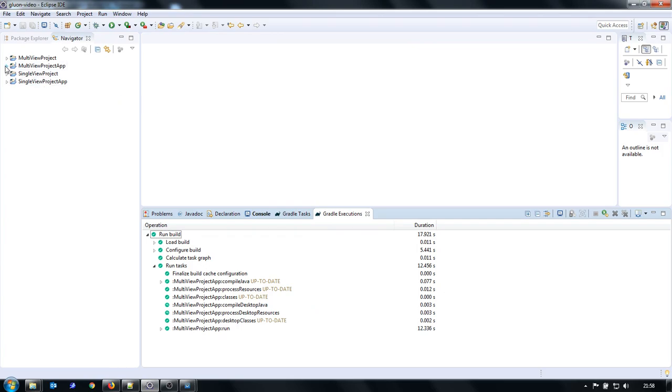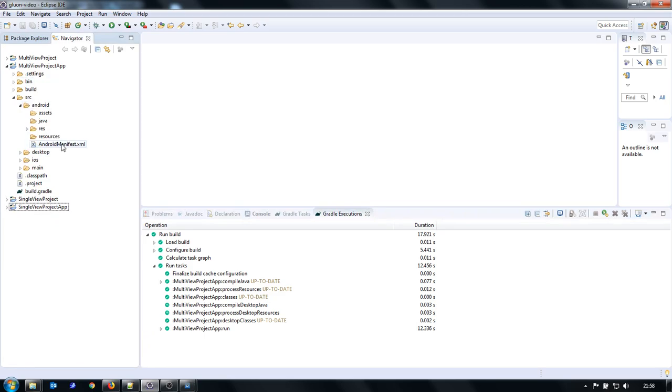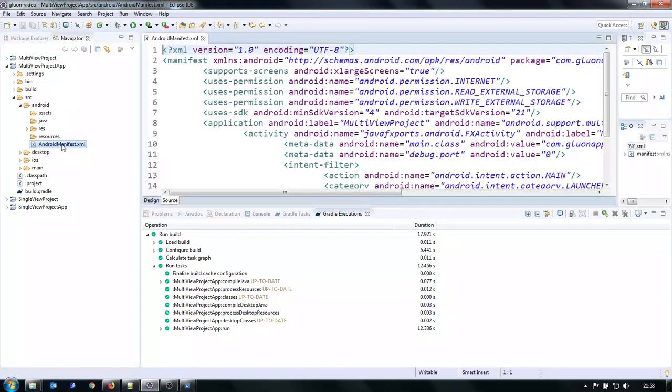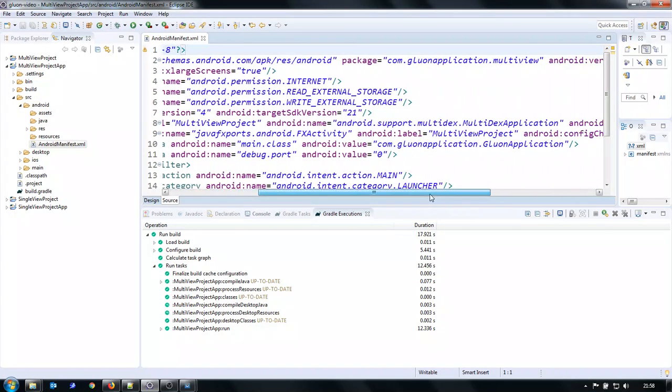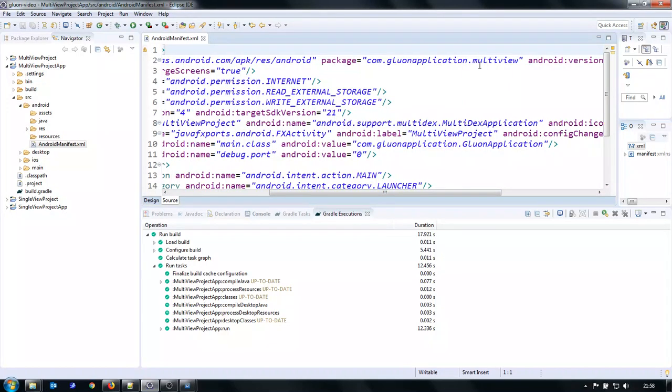First of all, what I did, I changed in the Android manifest, in this path src/android, the package name, because by default both applications have the same package name, and this way if you install them they rewrite each other.